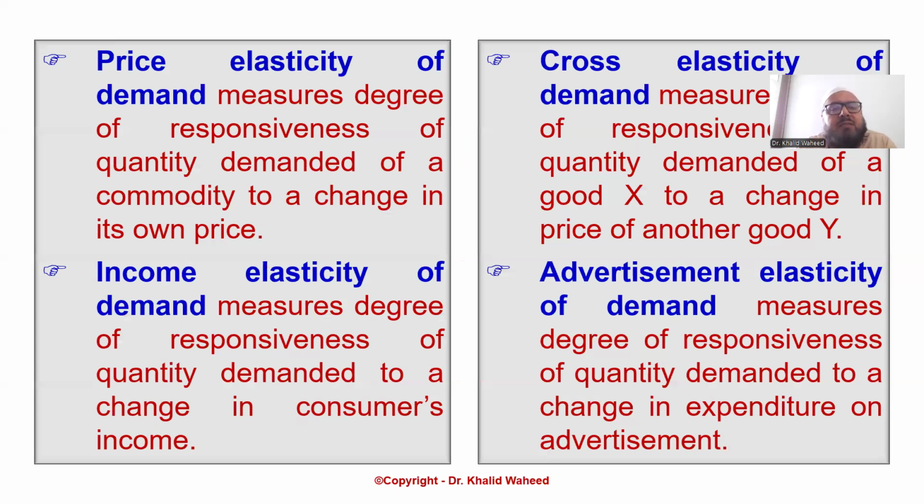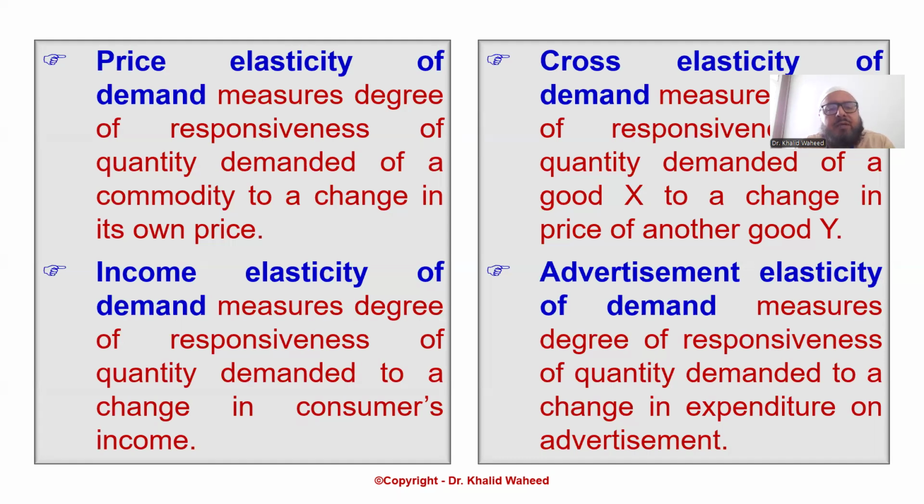Price elasticity of demand measures the degree of responsiveness of quantity demanded of a commodity to a change in its own price. When there is a change in the price of a commodity, how much has the demand for that commodity changed? That degree is measured under price elasticity of demand.